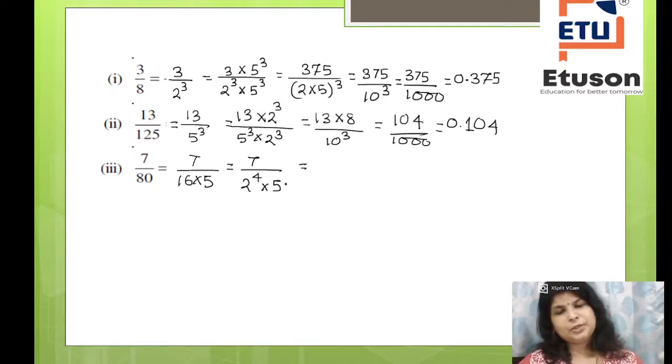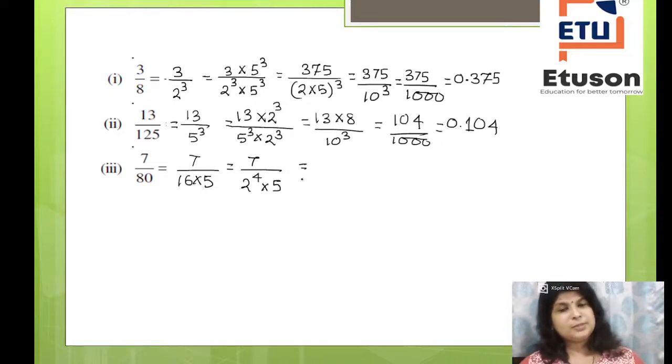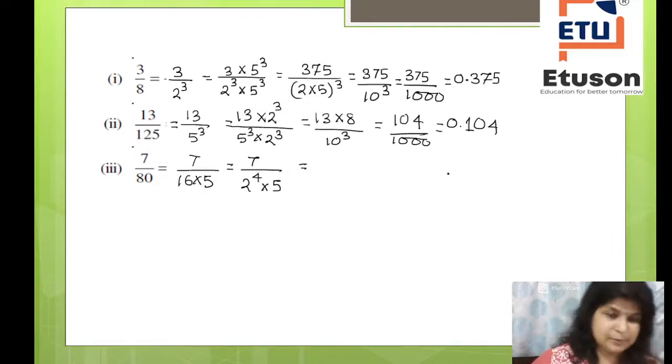एक्स्ट्रा एक 5 to the power 3 मल्टीप्लाई करने से इधर 10 to the power 4 हो जाएगा. So what you need to do, you have to balance the power of 2 and 5 so that you can get denominator as 10. Okay, because when you get denominator as 10, it becomes easier to get the decimal, right?